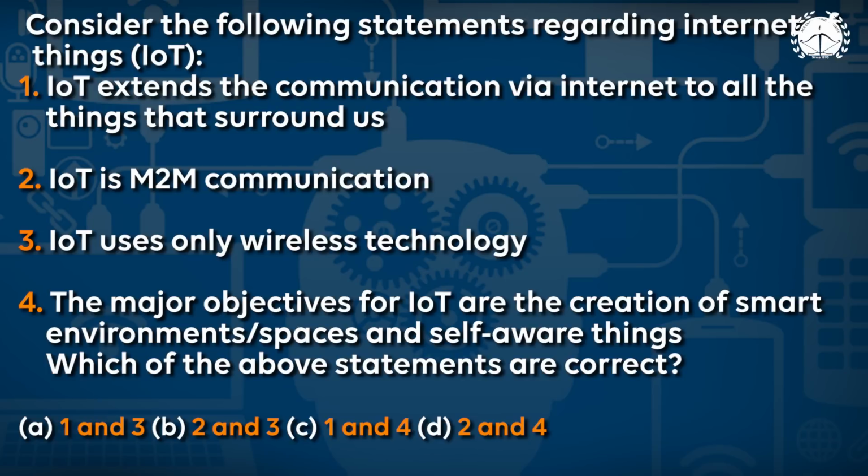Suppose at your home you use internet for sensors. Suppose you have smoke sensors, there will be internet. You have a door, based on a sensor you will have internet. AC, sensor, internet. So basically physical object, sensor and then internet. This is the combination of the Internet of Things.